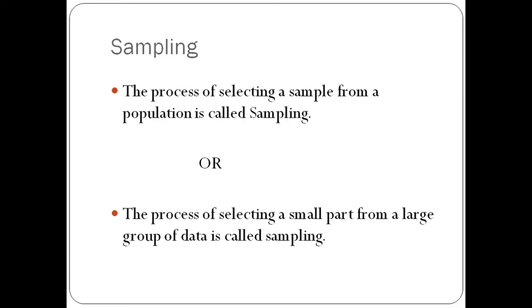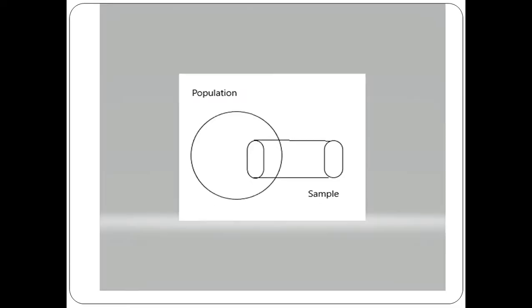Now coming to the topic, sampling. What is sampling? The sampling is simply the process of selecting a sample from a population, or the process of selecting a small part from a large group of data is called sampling. This diagram will make you more clear that if this big circle is the population.